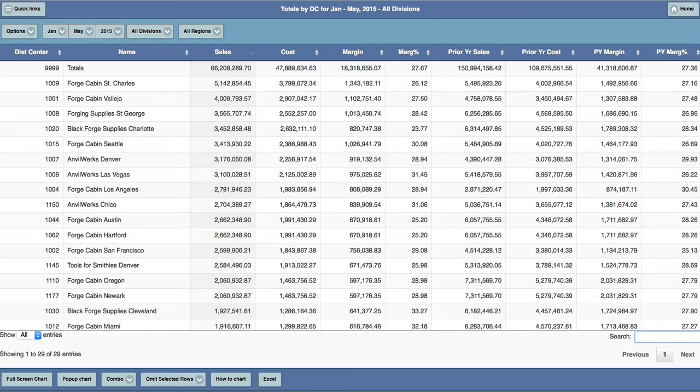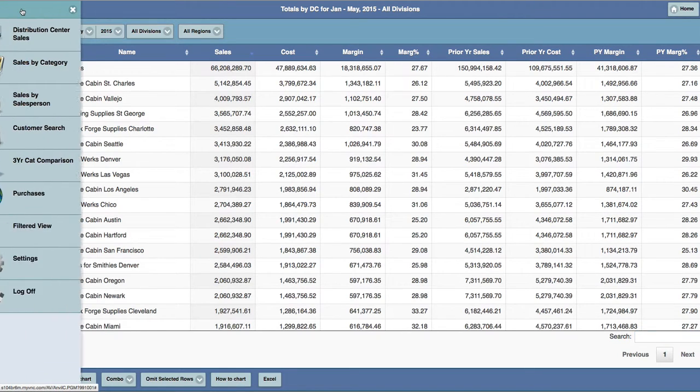The footer bar has options for charting the data and a button that allows you to save the data to Excel. All grid views have a quick links menu for rapid access to other functions.